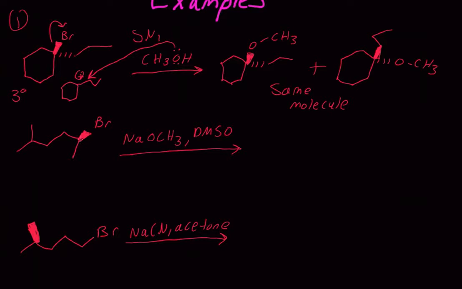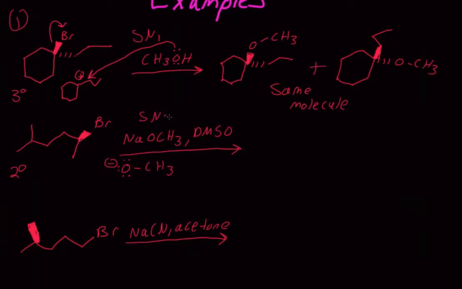We have a carbon bound to 2 other carbons, so that's secondary. Our nucleophile is strong because we can get rid of the sodium cation and just write it as OCH3 with a minus charge. If you do the formal charge, we'll find out that has a -1 because 1, 2, 3, 4, 5, 6, 7. 6 minus 7 is -1. You guys should know how to do formal charges. So this is going to be an Sn2.